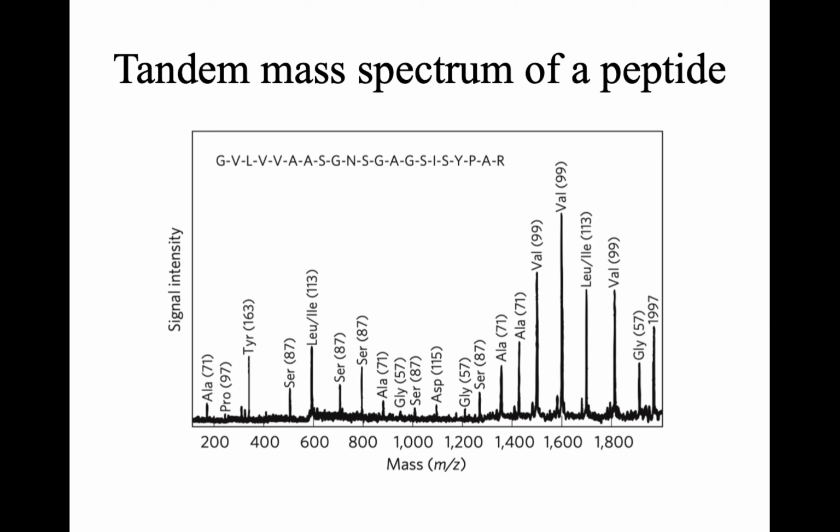But one disadvantage in this case is that for the two amino acids isoleucine and leucine, the masses of these two amino acids do not vary much. So we cannot distinguish between these two amino acids, because their masses do not vary significantly. That is one of the drawbacks of the tandem mass spectrometer.